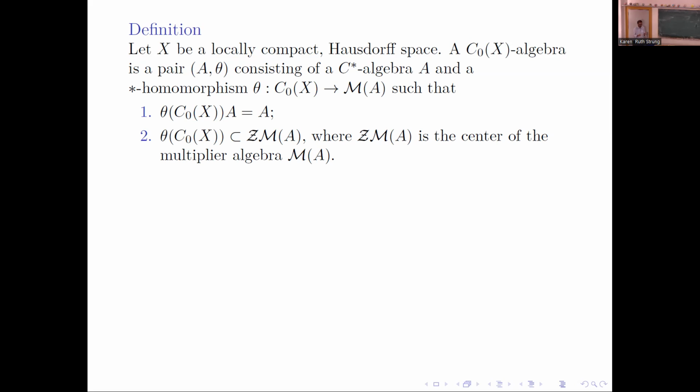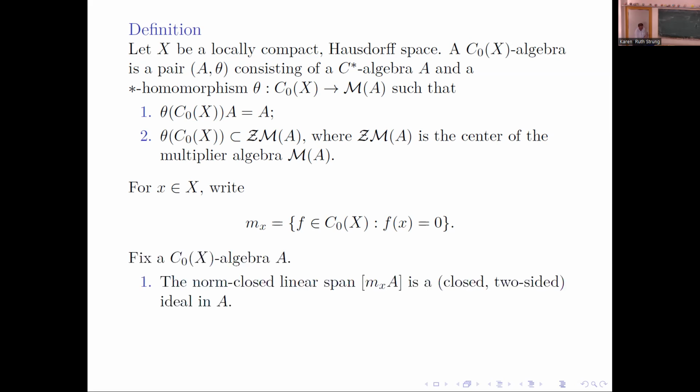So the map θ gives A a C0X module structure. The second condition says that it acts centrally. So yeah, Mx is the maximal ideal corresponding to X. Fix a C0X algebra. We would like to get what we call the fibers.